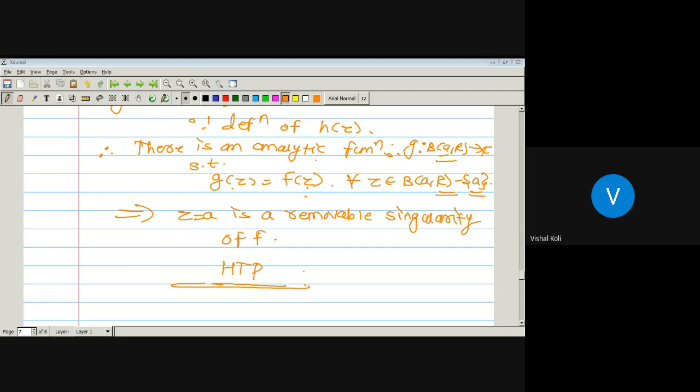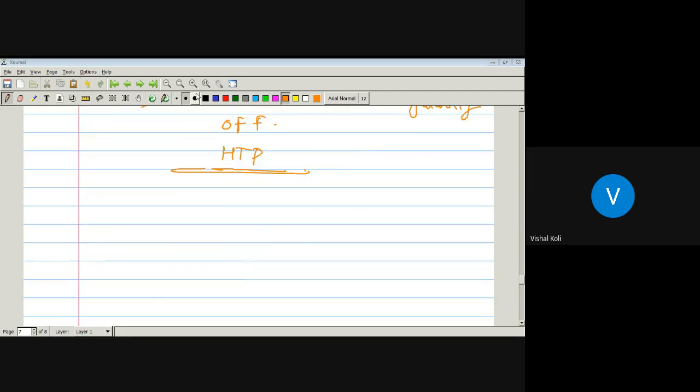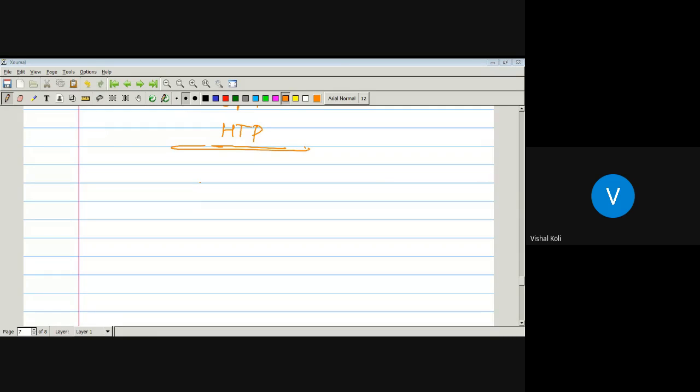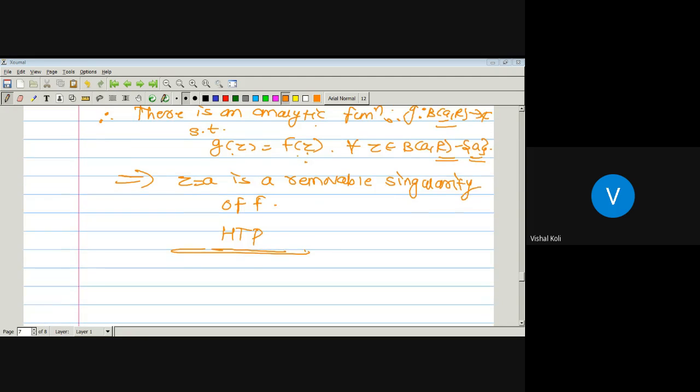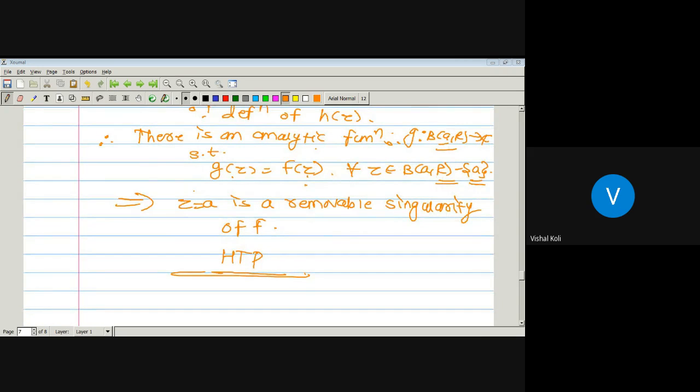In the second case, we take Z equal to A as an isolated singularity of the function, and limit Z tending to A of Z minus A into F of Z is equal to 0, and we have to prove that this singular point must be a removable singular point. For that we have to define one function H which is analytic on the whole open ball about A of radius R, and we have divided our proof in three parts. There are three possibilities for this A.